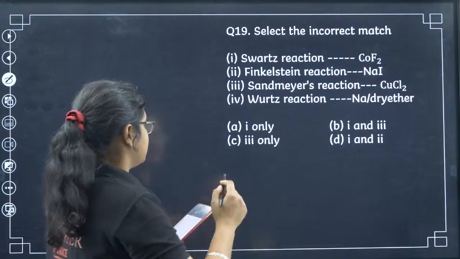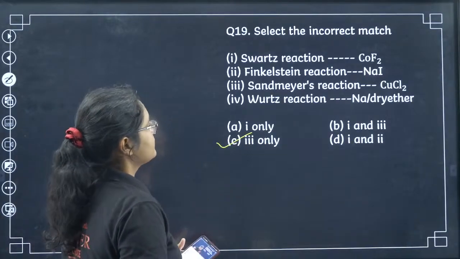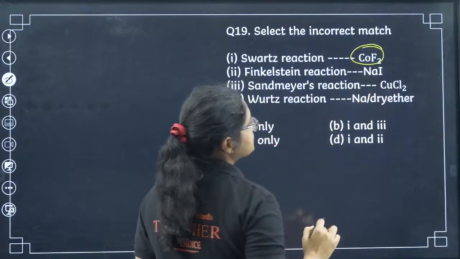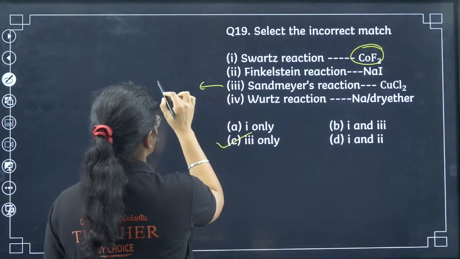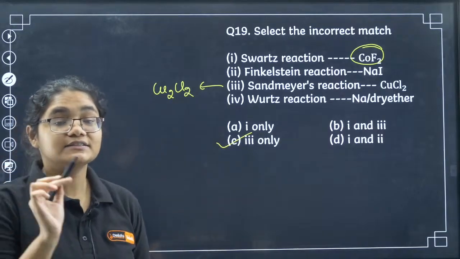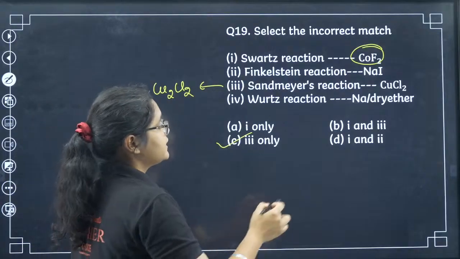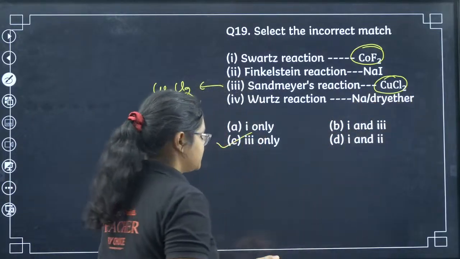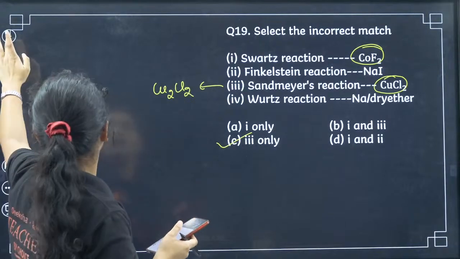Yes, 19C, 3 only. That is absolutely correct, Saundarya. Marudesh, no. See, this is correct. Schwarz reaction COF2 is correct, like metallic fluorides are used. But in Sandmeyer reaction, you have Cu2Cl2. Okay, if you see, it is written Cu2X2. So that is why this CuCl2 is incorrect. So that is option number 3 here. 19C. Yes, Neon and Ammu are correct.